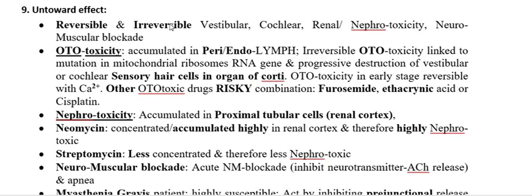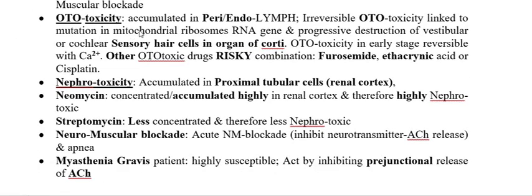If the concentration is high and deposited for a longer time interval in the vestibular and cochlear region of the internal ear, and deafness occurs, then this becomes irreversible. If the kidney damage is major, then again this becomes irreversible nephrotoxicity. Along with that, they also cause neuromuscular blockade.